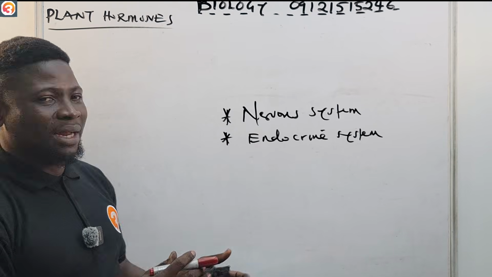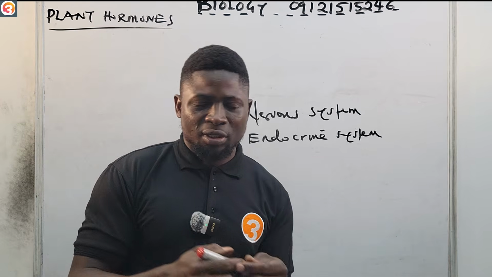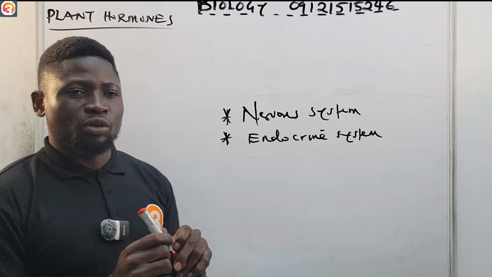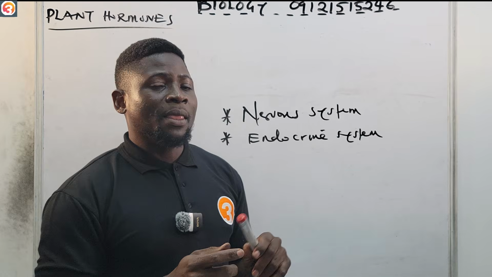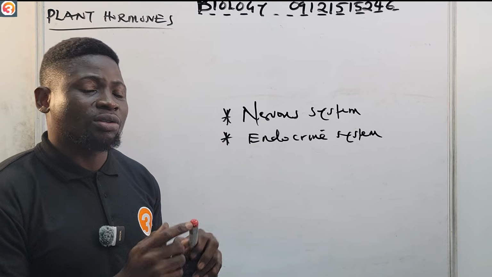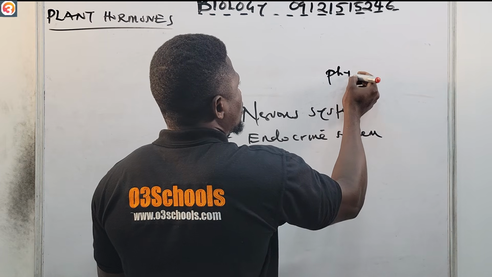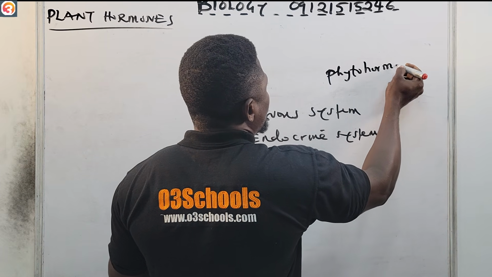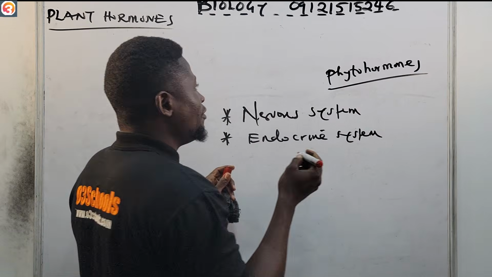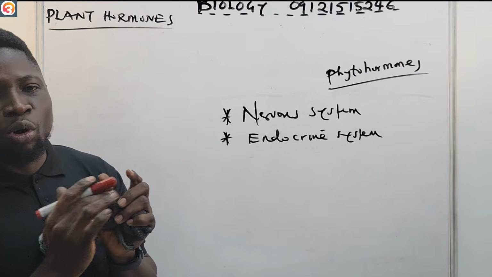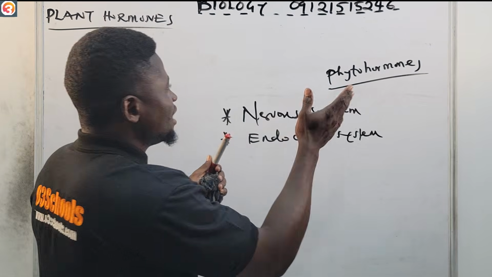The only thing we know about plants is that they respond to stimulus. We know that one very well. However, apart from responding to stimulus, they also have hormones that are known as phytohormones. Phytohormones are hormones that help in coordination. All right, and what are these phytohormones?